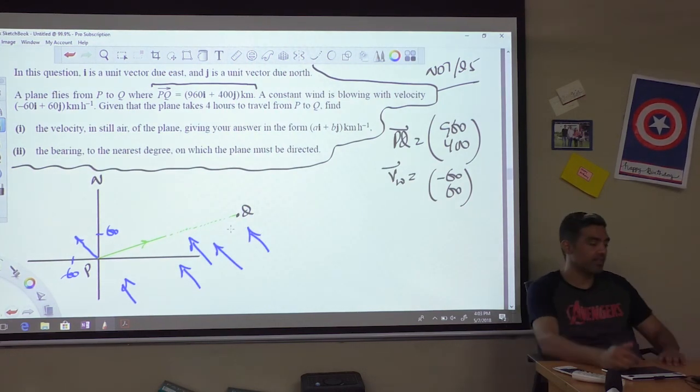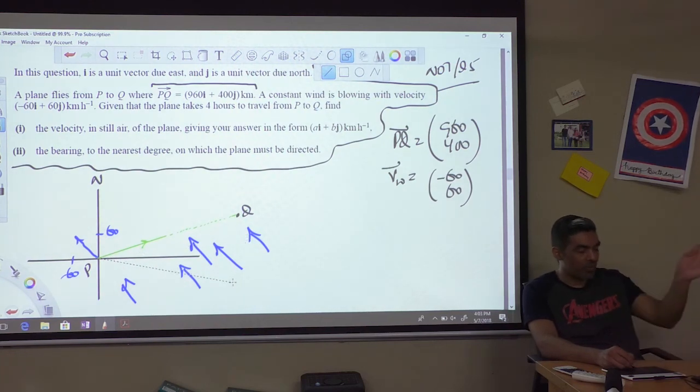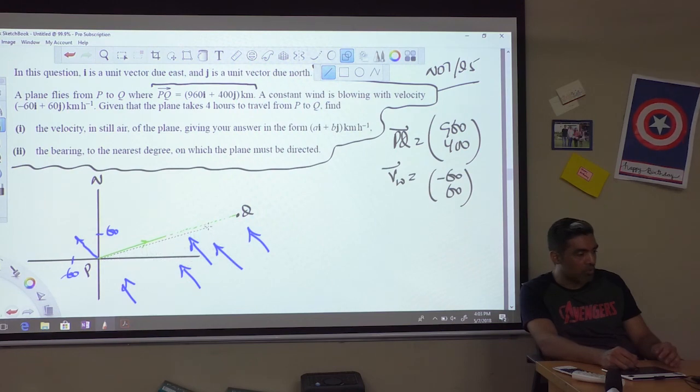The wind is everywhere and it's all in this direction. It's reasonable to say that the plane must have started off somewhere in this direction, and then because the wind is blowing this way, it was pushed on course from P to Q. That's the simple logic. So it is right now traveling from P to Q. This is the real velocity of the plane, the true velocity, not the ideal one.